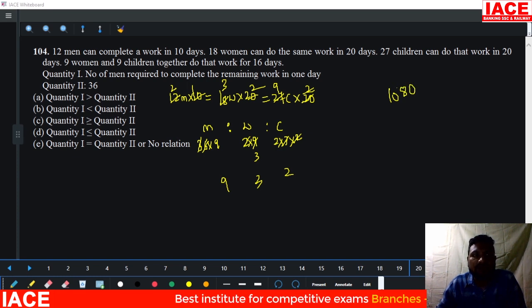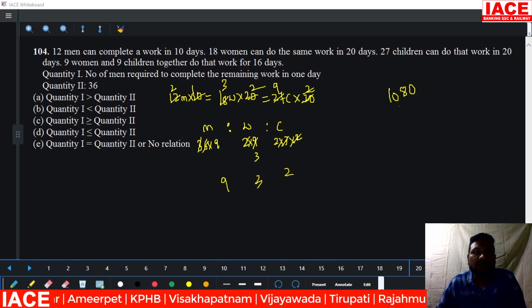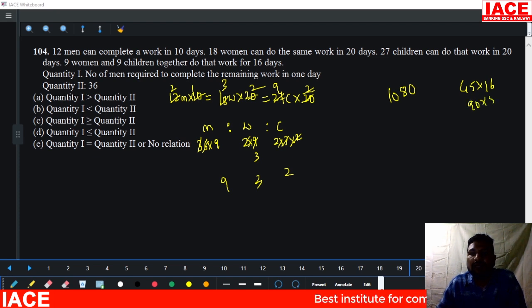Taking the first line, 12 men can complete a work in 10 days. Now the men's value is 9. 12 9s are 108, 108 into 10 means 1080 units. From that 1080 units, 9 women: women's efficiency is 3, 9 3s are 27. 27 plus 9 2s are 18, it is 45. They worked for 45 units per day, 16 days. 45 into 16 is 90 into 8, it is 720. Removing 720 from here, you will get 360.